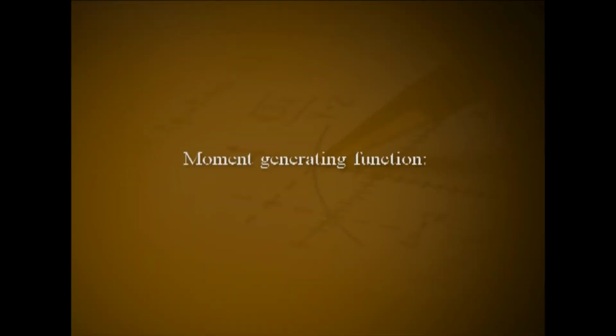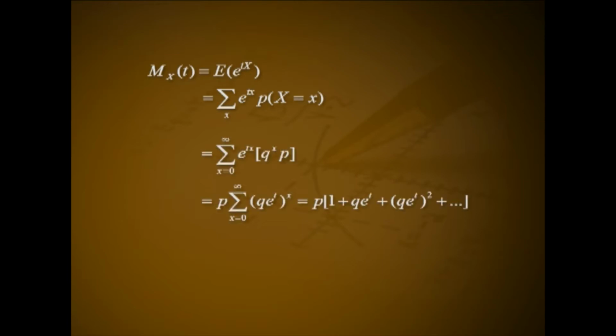Moment generating function M x of t equal to expectation of e raised to tx, that is summation over x of e raised to tx into probability of capital X equal to small x, that is summation over x from 0 to infinity e raised to tx into Q raised to x into P, that is P into summation over x from 0 to infinity (Q e raised to t) raised to x, that is P into 1 plus Q e raised to t plus (Q e raised to t) square plus etc. That is P divided by 1 minus Q e raised to t,